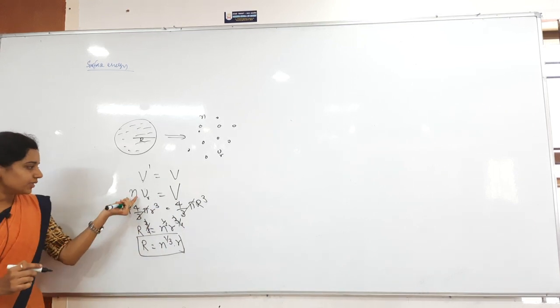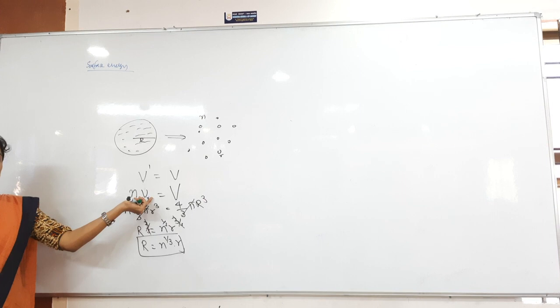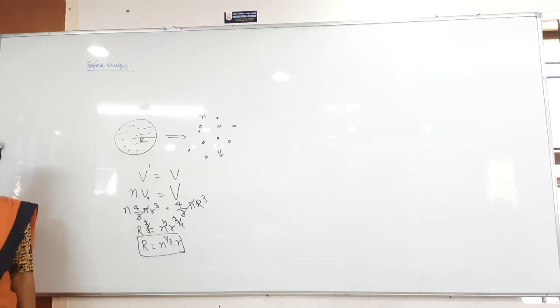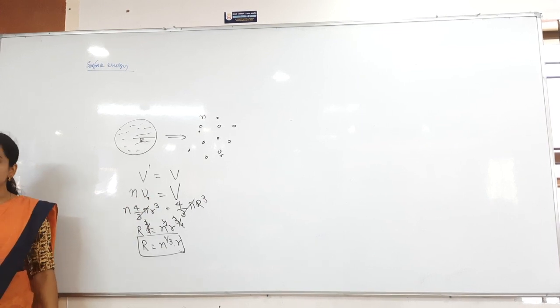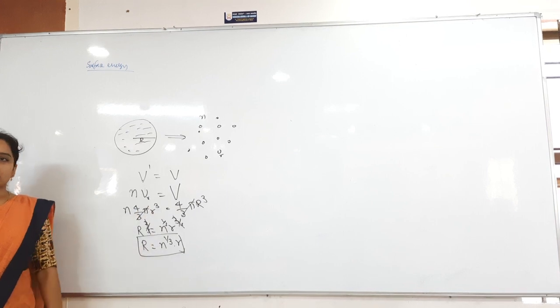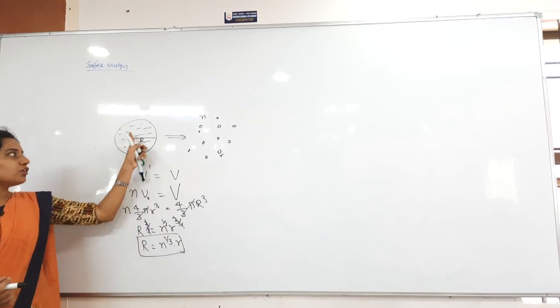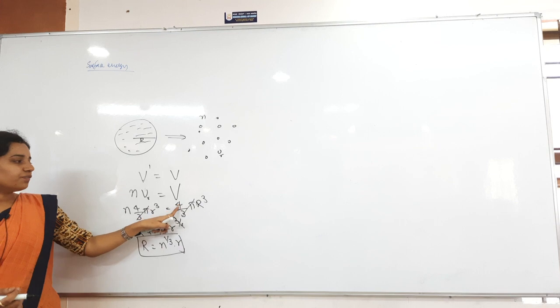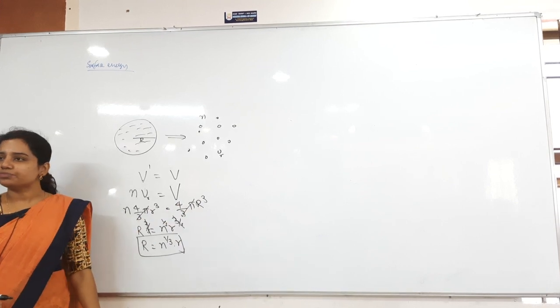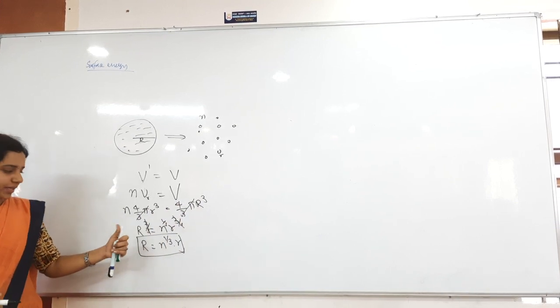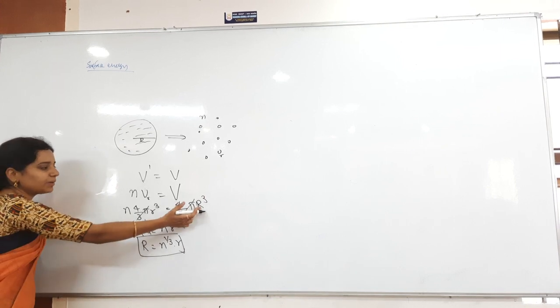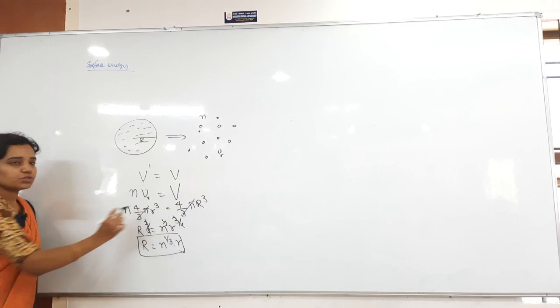Now here I am writing it as N into smaller volume. Small droplet volume is 4 by 3 pi into what is the radius of that? Small r. So 4 by 3 pi into small r cube. That is equal to bigger drop radius, capital R. So only 4 by 3 pi into capital R cube. 4 by 3 pi gone. Then what is remaining here? Capital R cube is equal to N into small r cube.